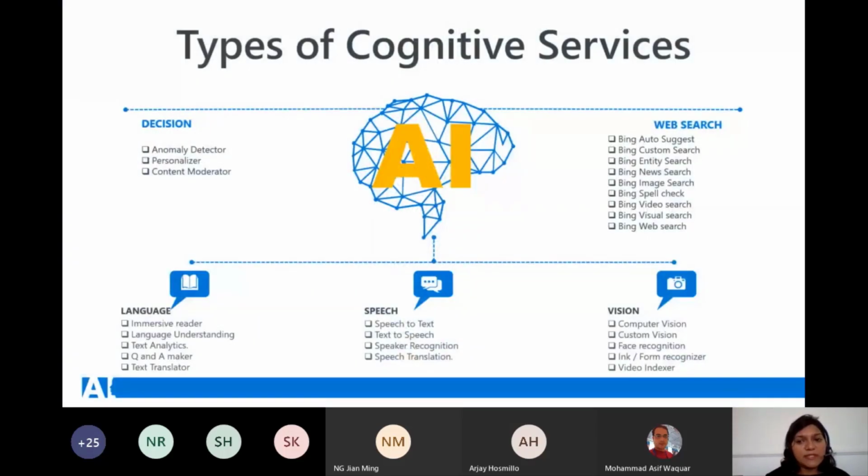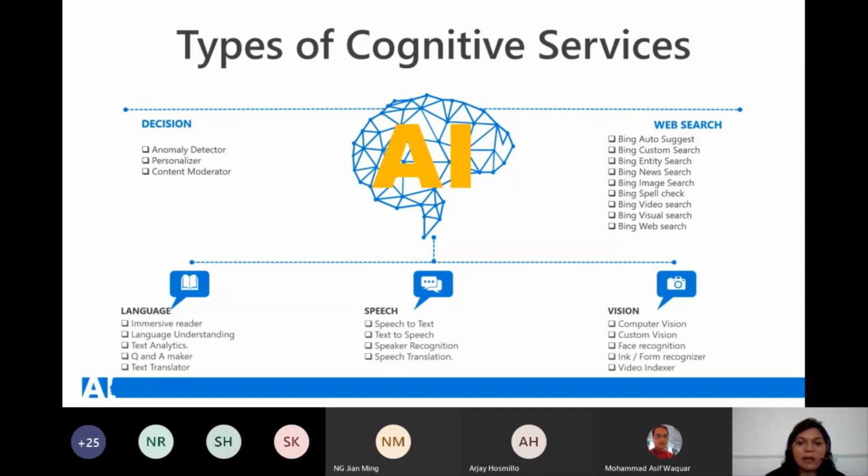The different types of cognitive services offerings, as we were discussing, are decision, language, speech, vision, and web search. Even within vision, face recognition is one aspect of computer vision services. Others include the form recognizer, or even computer vision, wherein you can scan your invoices and tax receipts, and it can recognize the bounding box, the coordinates, and give you the total sales or the price or the individual inventory items and those sorts of things.